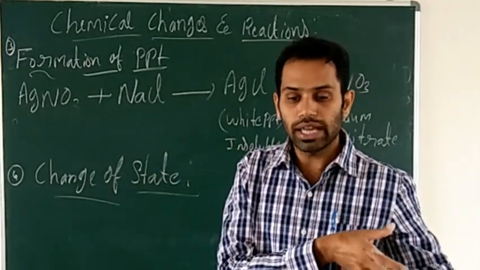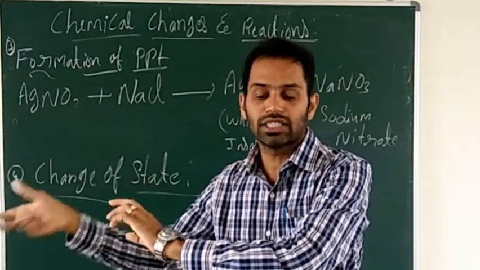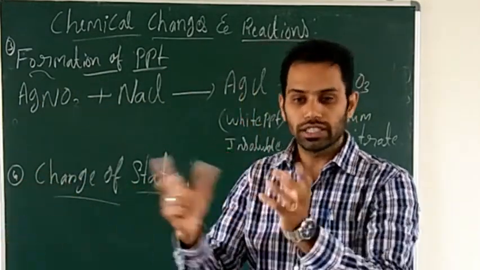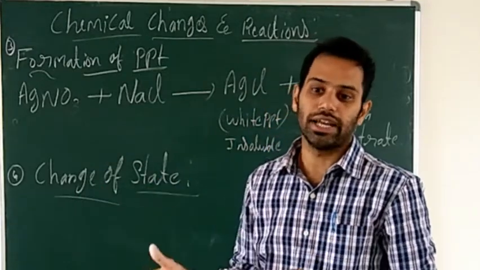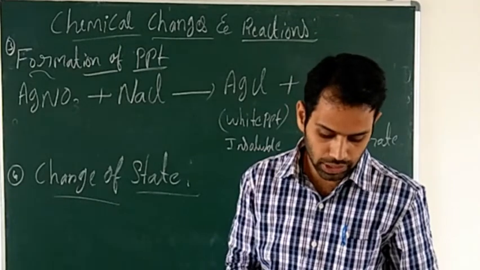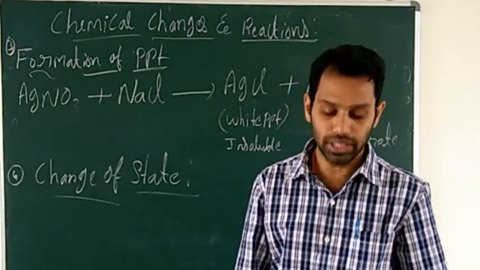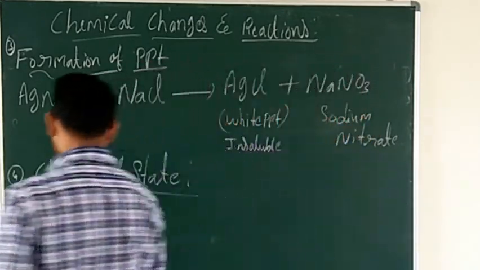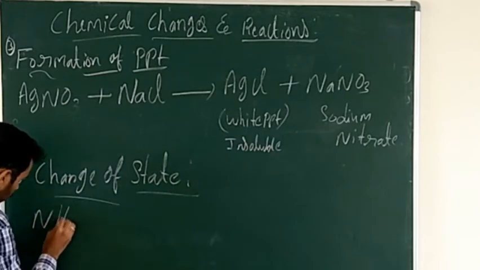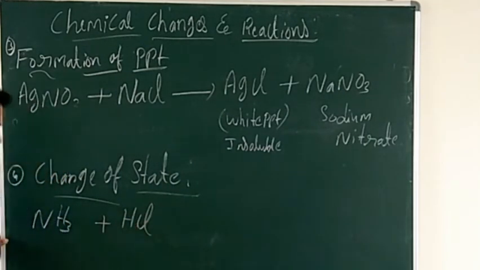Maybe the two reactants are solid and the product is gaseous or liquid. For example, when ammonia, NH3, reacts with HCl, here the two reactants are in the gaseous state.